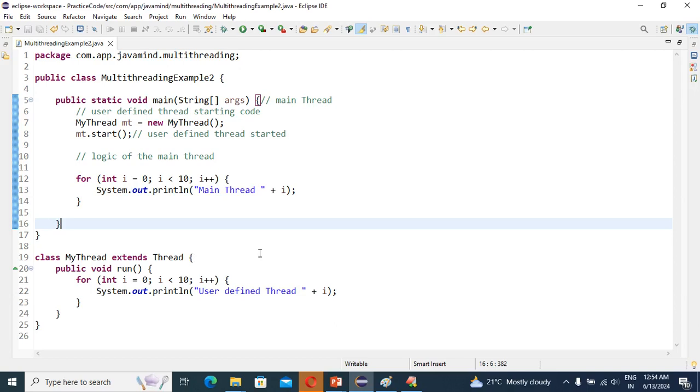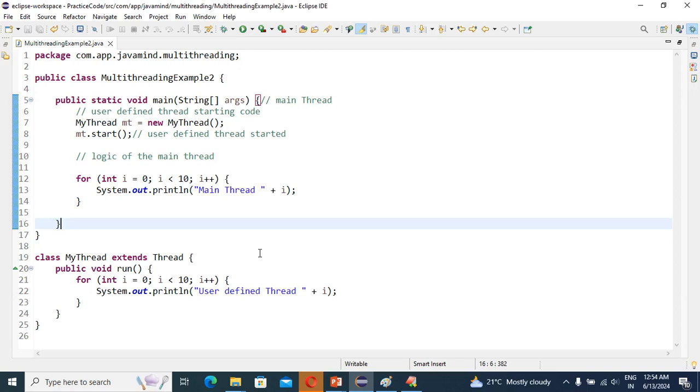Keep in mind, it's an interview question as well. Sometimes an interviewer may ask: if your application has more than one thread, how is thread execution decided? It is decided by the thread scheduler.